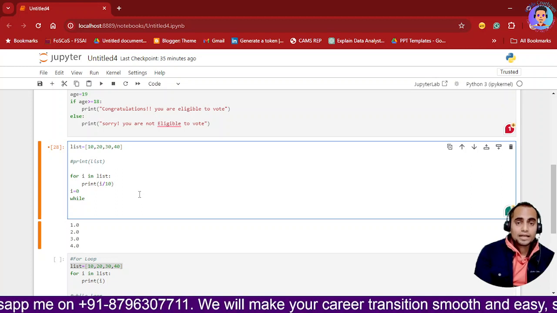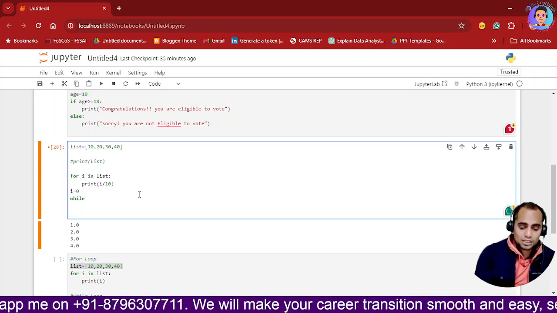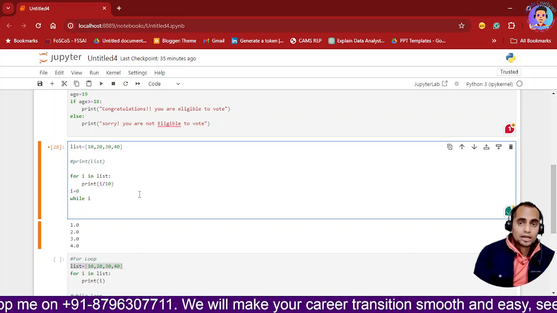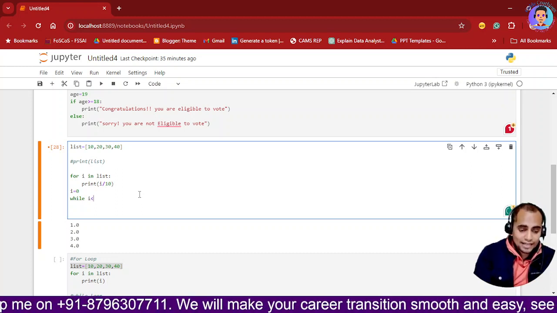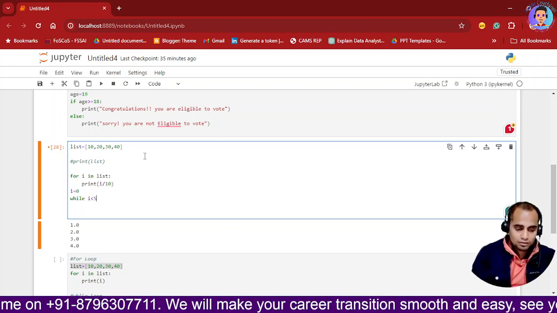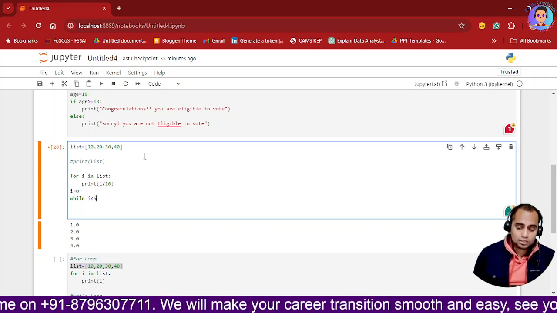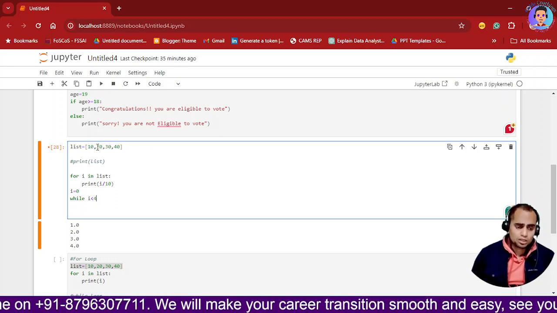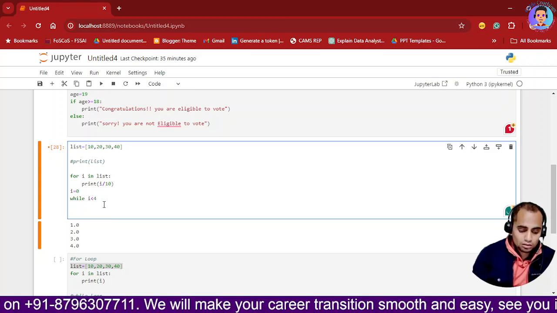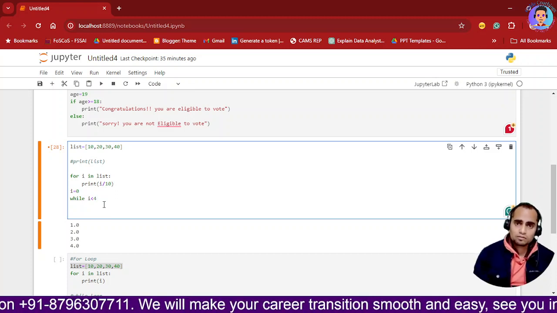So I have defined i equals 0. I have initialized, we call it the initialization process. Now I have while i is less than 5. Why have I written 5 over here? Or I can use 4. So 0 1 2 3, or I can write 3 over here as well, but 4 is fine, or I